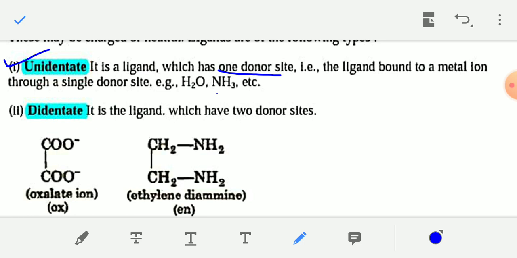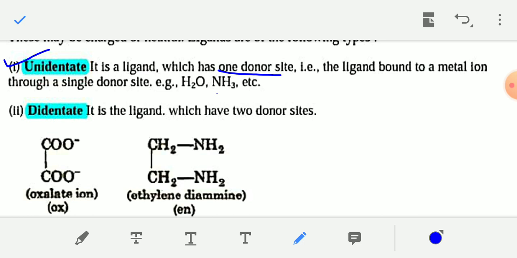That is, the ligand binds to the metal ion through a single donor site.